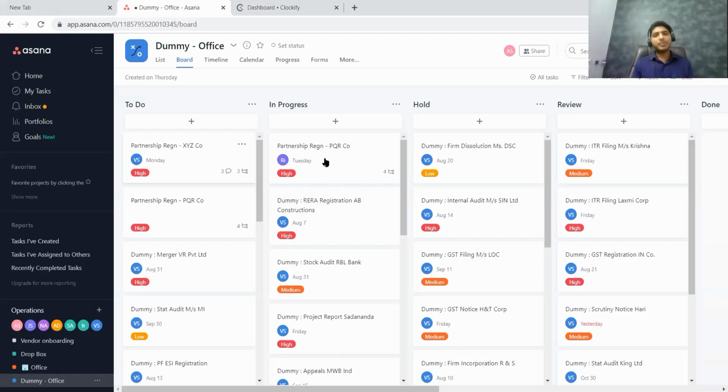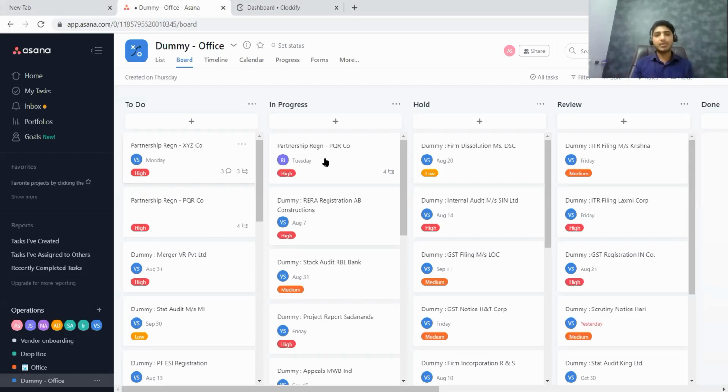Now, members might be aware that most of the time when a client comes and gives certain information to us, he may not give 100% information. So we will reach out to the client and ask for some more details. For example, let us say I want a bank statement, or I want a PAN card, Aadhaar card, or digital signature from the client. Now let us say I've asked for the digital signature from my client, but the client has not given it to me.